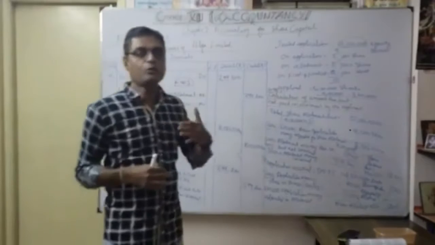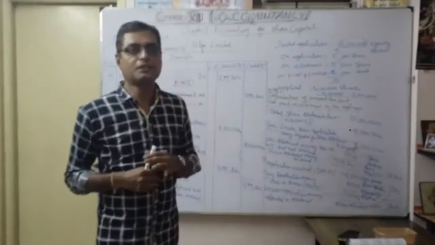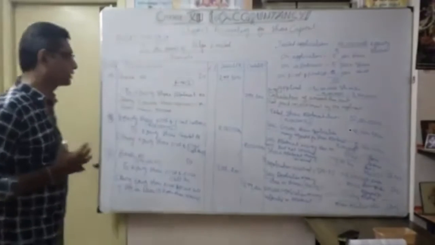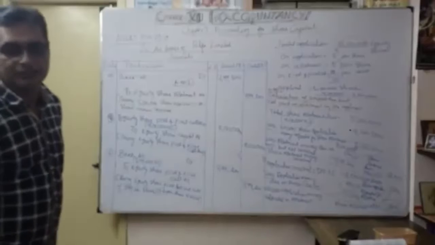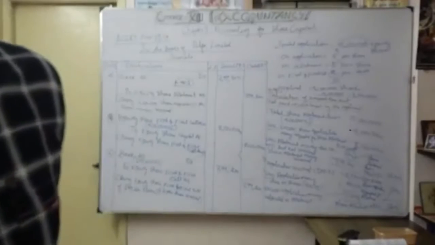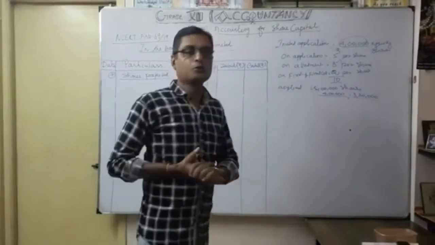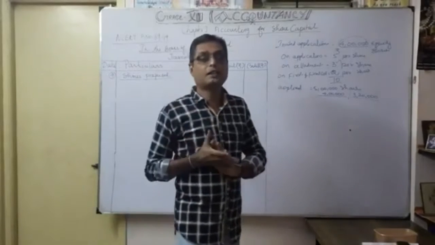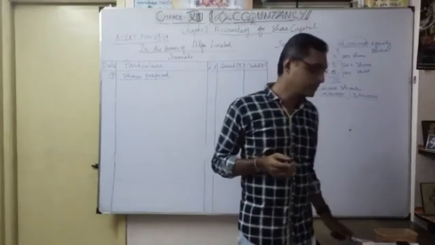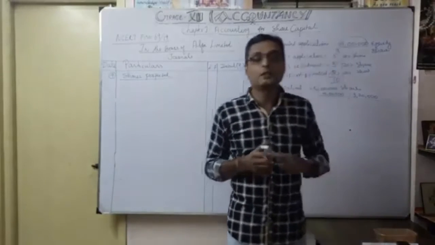So thereafter now we are going to discuss how the forfeiture entry goes. Okay, that's what we will now discuss, the effect of forfeiture entry. So now we are going to see how to pass a journal entry of forfeiture. So how many shares were forfeited? As you know very well, 400 shares.